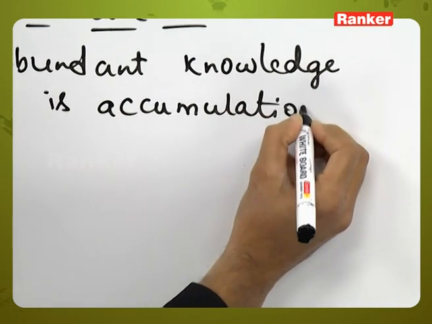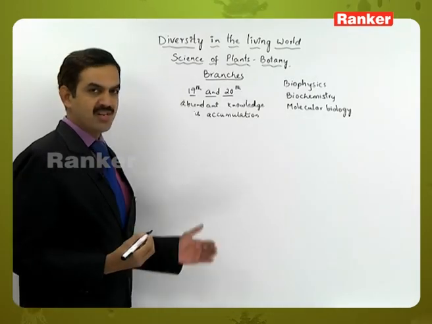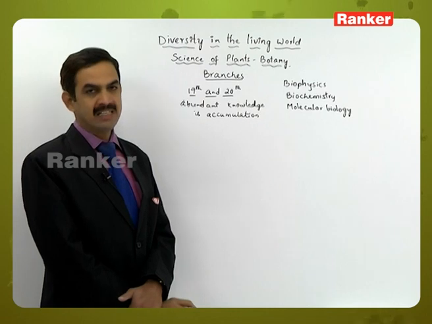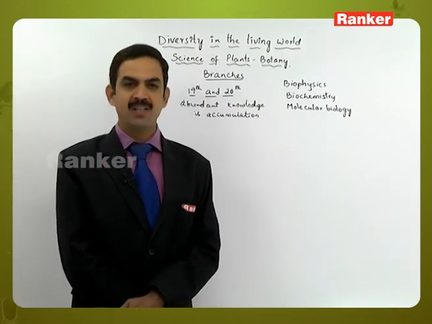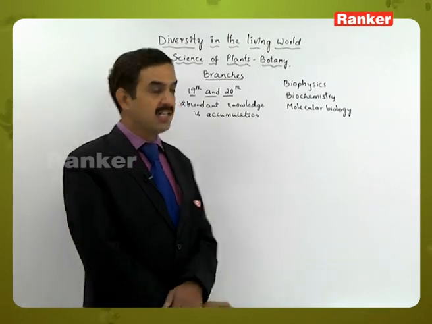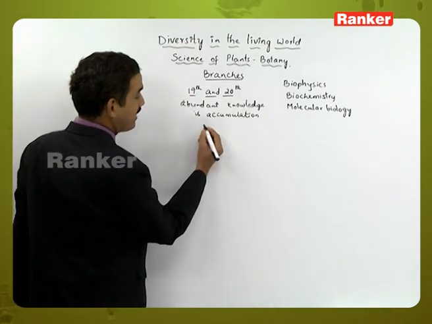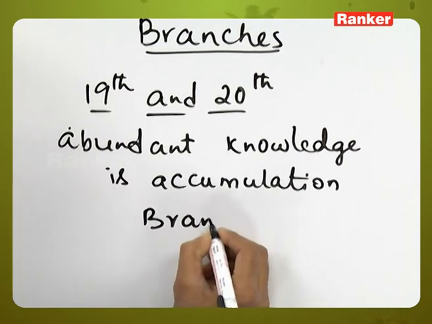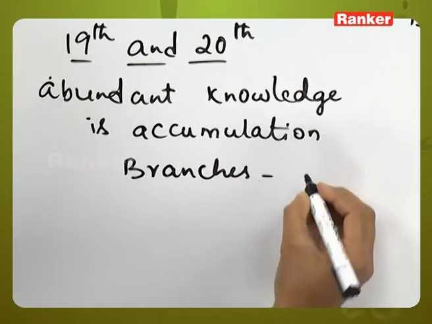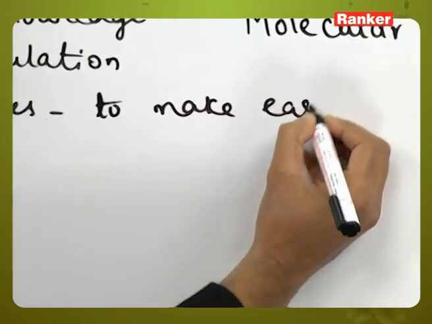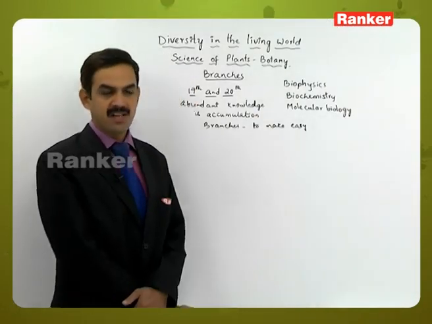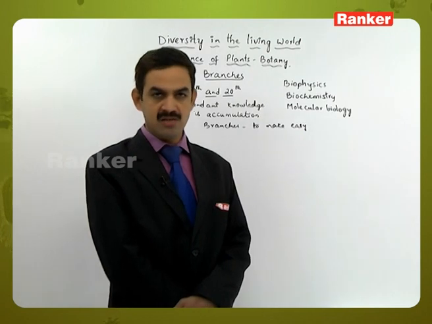Because of this knowledge, the vastness or the scope of botany has increased. As the vastness has increased, the scientists made it easy to study botany by dividing it into different branches. Branches are made to make it easy to study the different aspects related to the plant sciences.